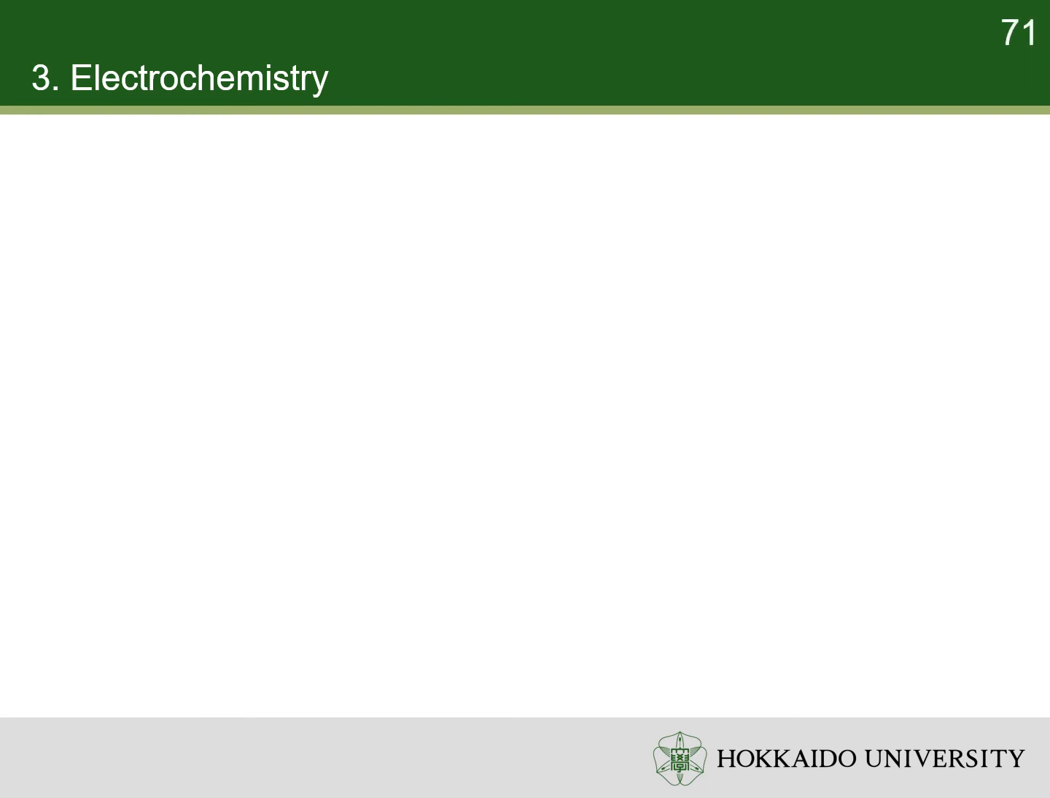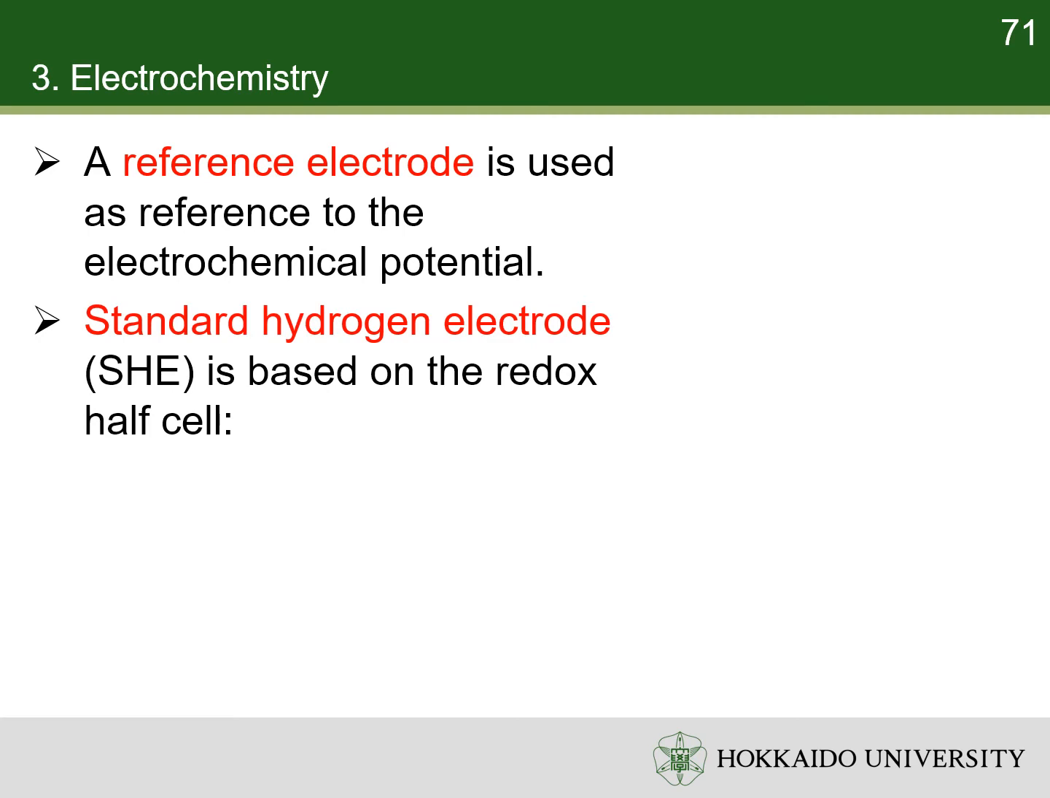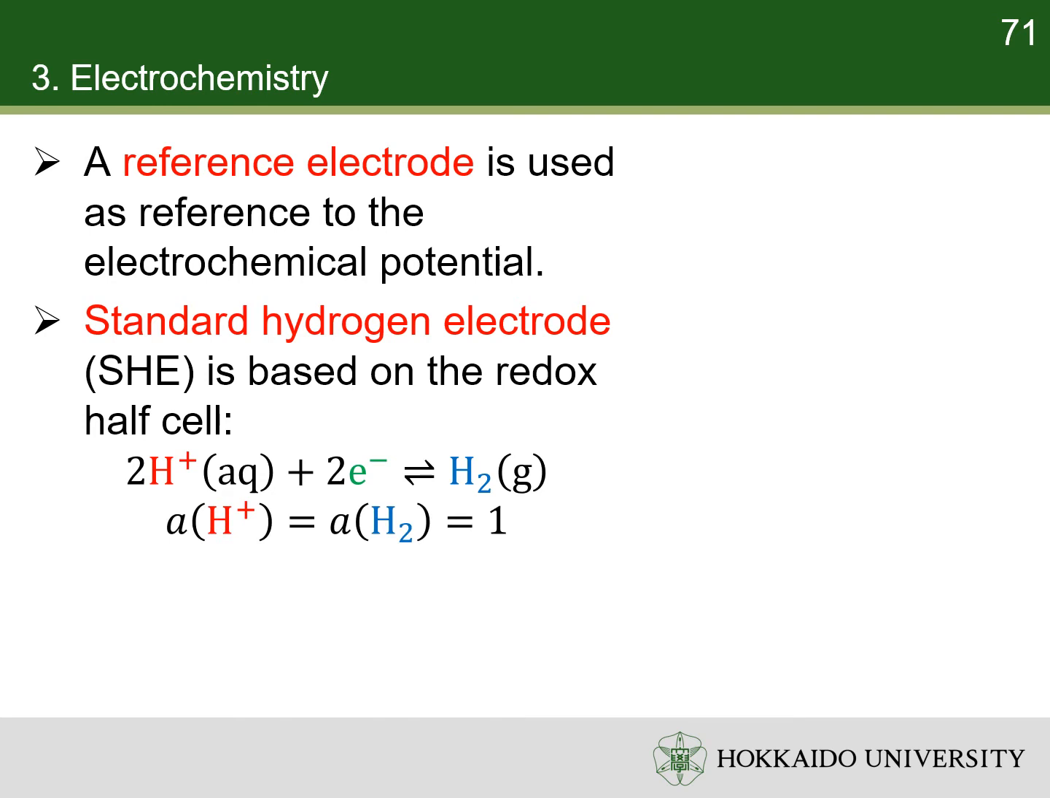Electrochemical potential is related to potential energy. Thus, to describe the absolute value of electrochemical potential, the reference point must be specified. The electrode used as the reference is called a reference electrode. The modern standard reference electrode is standard hydrogen electrode. It is based on the redox half cell between hydrogen gas and aqueous proton, where both activities of hydrogen gas and the proton are unity.